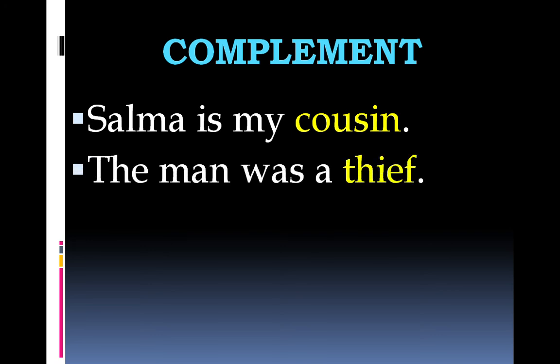Look at the next sentence. The man was a thief. Man is the subject, was is the linking verb. He did nothing. Thief is a noun, cousin is a noun. And both these nouns are functioning as subjective complement. Why? Cousin is about Salma and thief is about man.